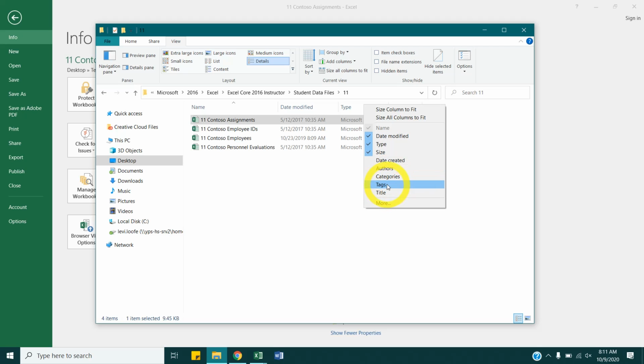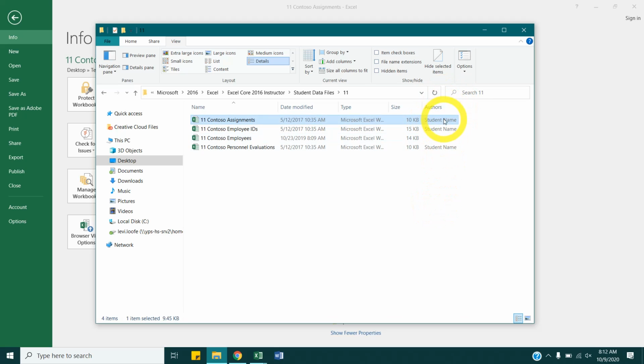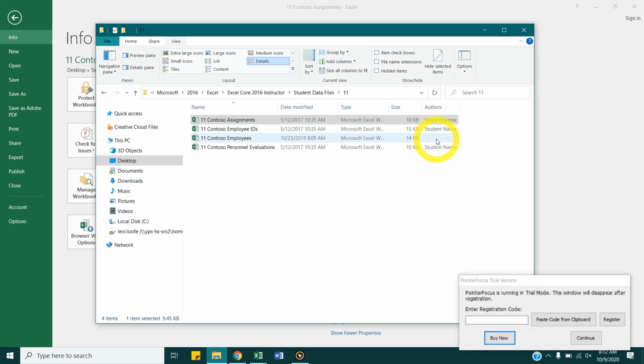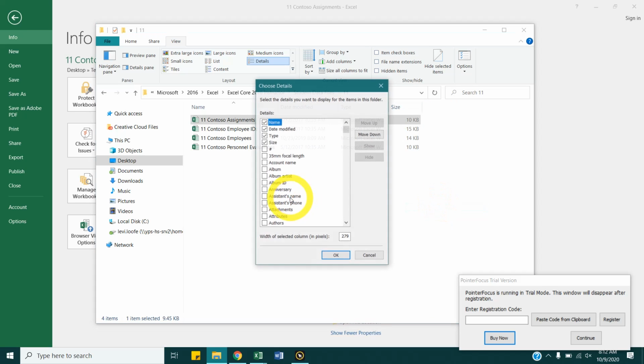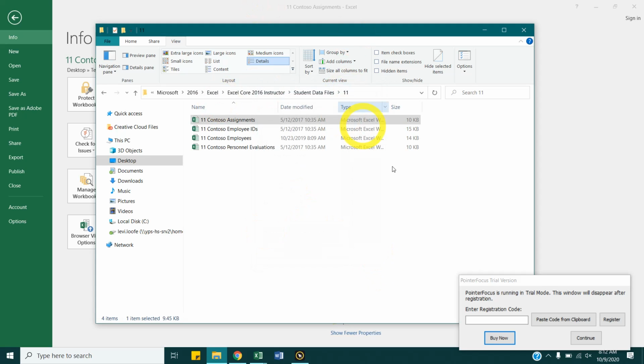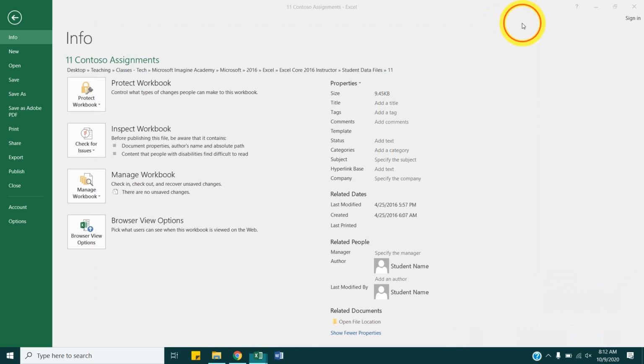I can see other tags. So if I add authors, some of them have a student name. This one doesn't have an author. I could add categories, any specific tags that I wanted. So if I wanted the tag to be Infotech 2, well, I mean, that's what we have folders for, but other people do tags for whatever. That's what that is. And you see more, and there's tons of them that could help organize your documents. That's what these properties are for.